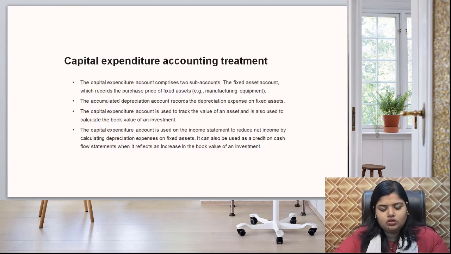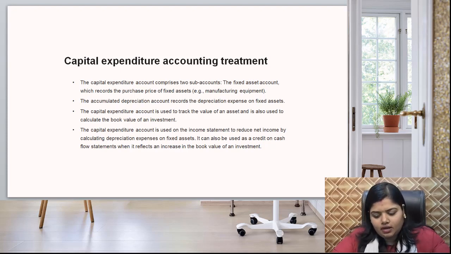Next, coming to capital expenditure accounting treatment. The capital expenditure comprises two accounts: the fixed asset account, which records the purchase price of fixed asset, and the accumulated depreciation account, which records the depreciation expenses on fixed asset.